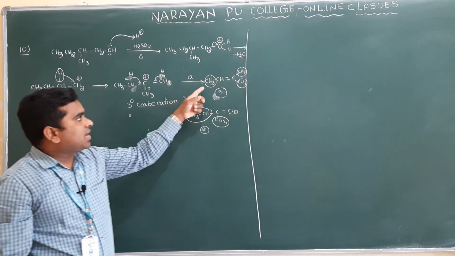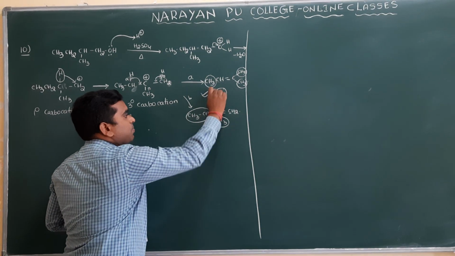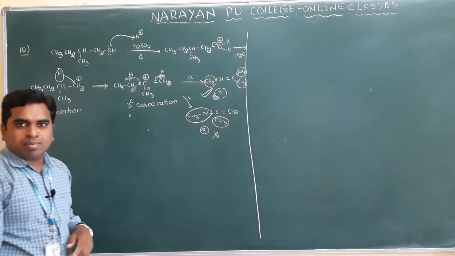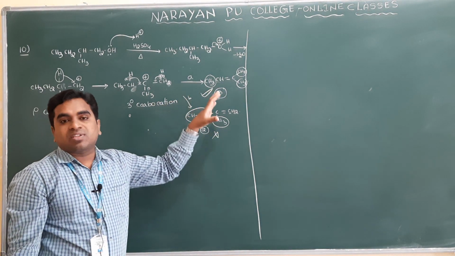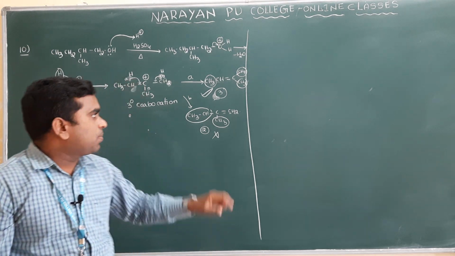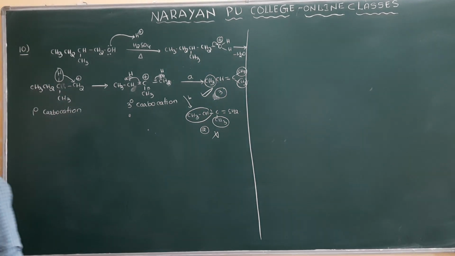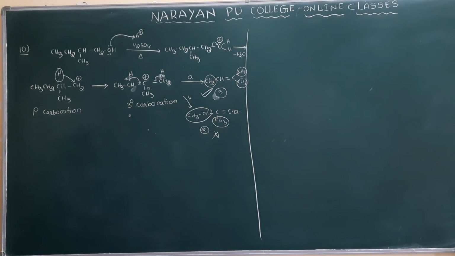More substituted alkenes are always major products. So that's why this is the major product, not this. Clear, ma? They clearly mentioned to predict the major product, not the minor product. So that's why this is your answer. Option 2 is the correct one.